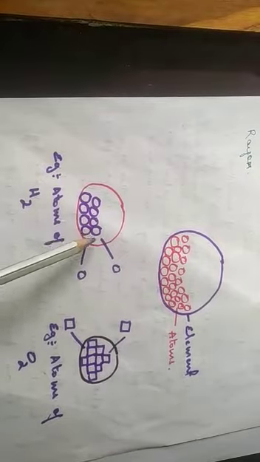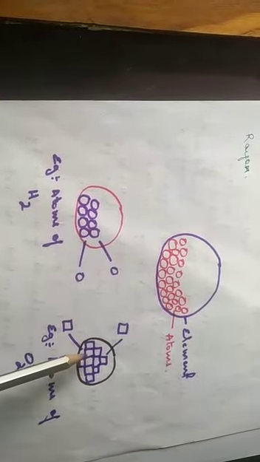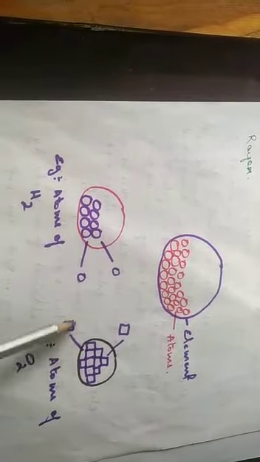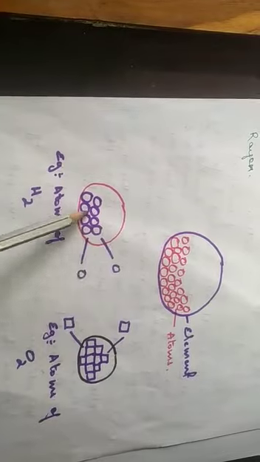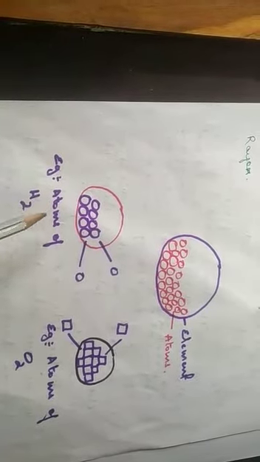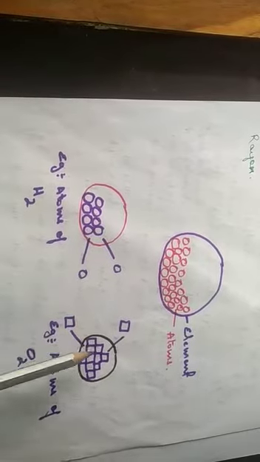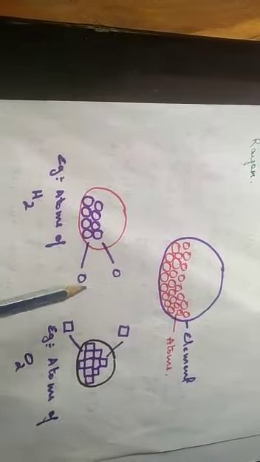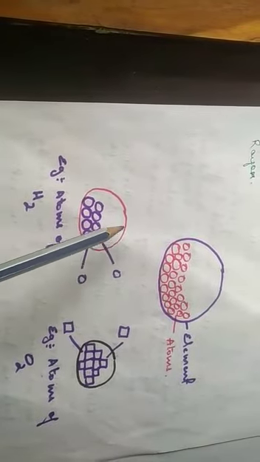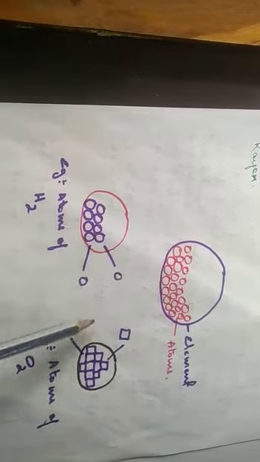That means the atom present in hydrogen, let's say it is round, and the atom present in oxygen is like a box, like a square, let's say. So this is the atom of hydrogen and this is the atom of oxygen. Atoms of different elements are different from one another. That means the atoms of two elements will not be the same. Atoms of a particular element will be the same, but atoms of different elements will not be the same.